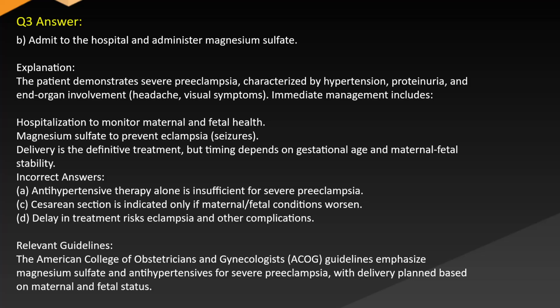Incorrect answers. A. Antihypertensive therapy alone is insufficient for severe preeclampsia. C. Cesarean section is indicated only if maternal-fetal conditions worsen. D. Delay in treatment risks eclampsia and other complications. Relevant guidelines. The American College of Obstetricians and Gynecologists (ACOG) guidelines emphasize magnesium sulfate and antihypertensives for severe preeclampsia with delivery based on maternal and fetal status.